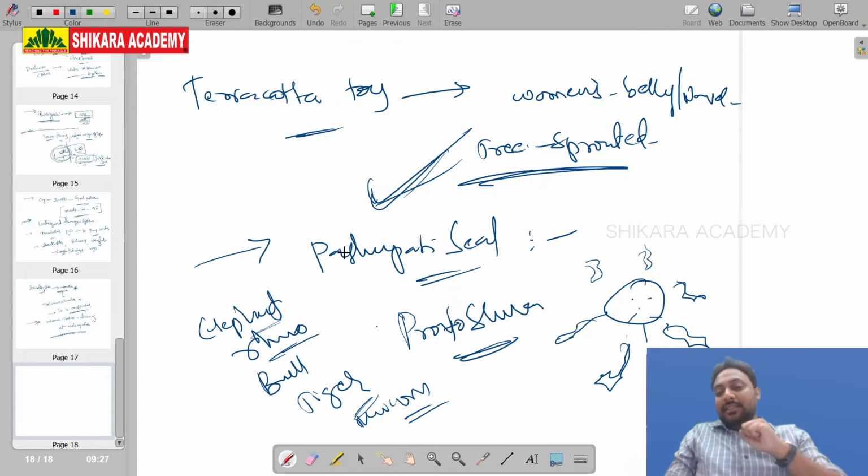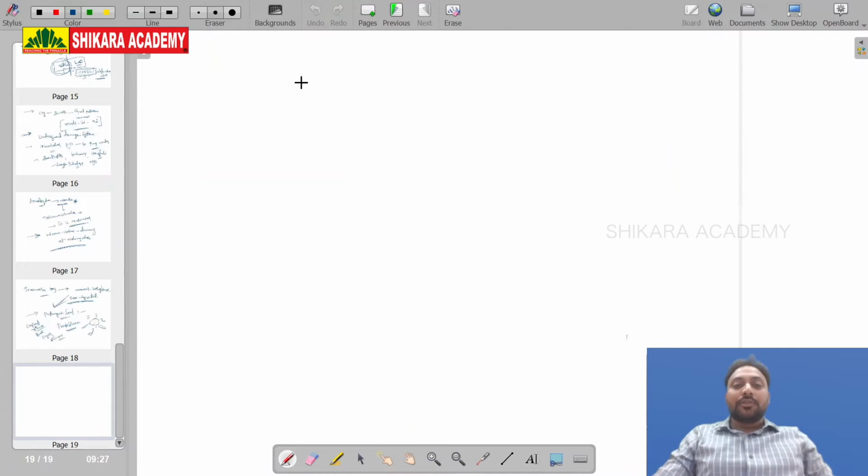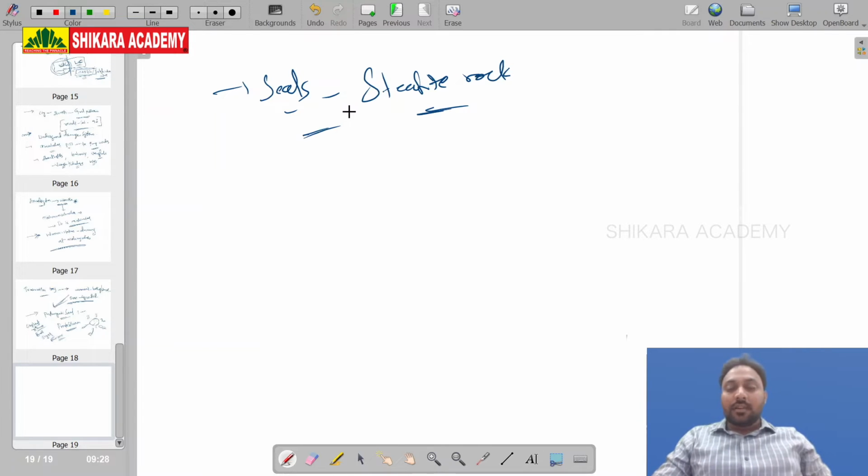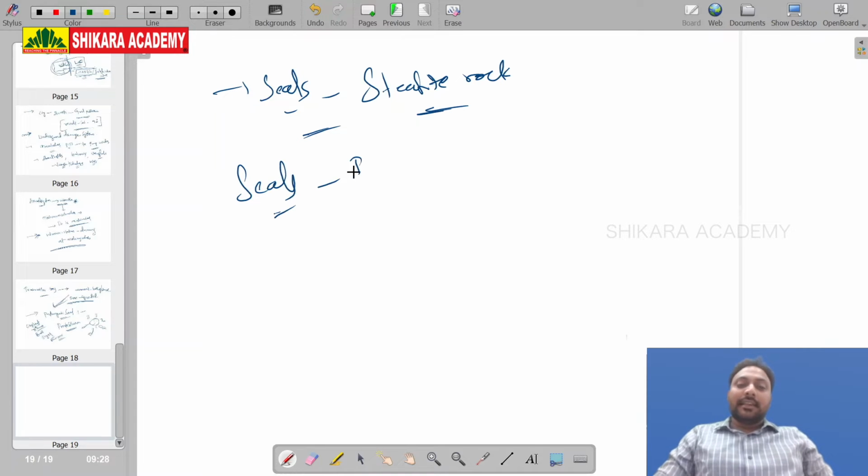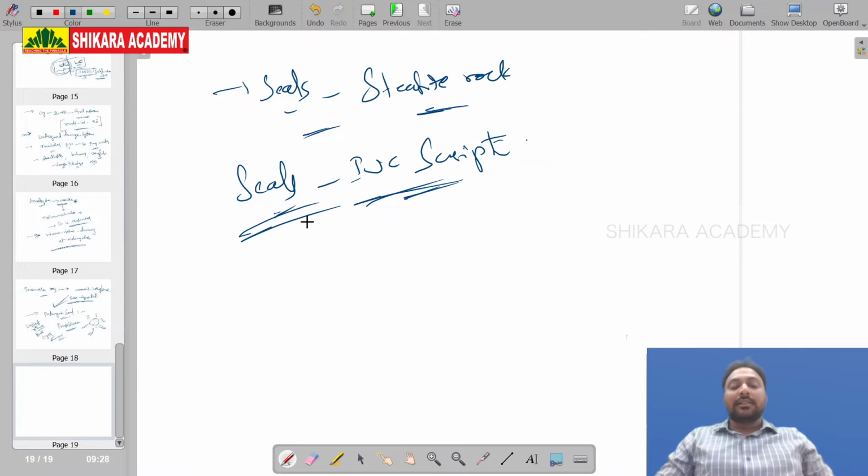So this is the seal called the Pashupati seal. Seals are made up of steatite rock. On seals you will see the Indus Valley civilization script.